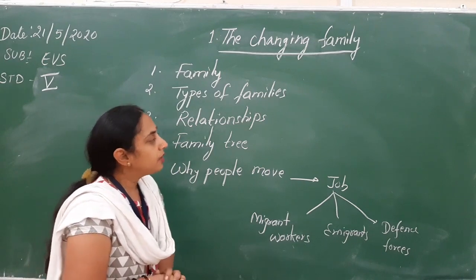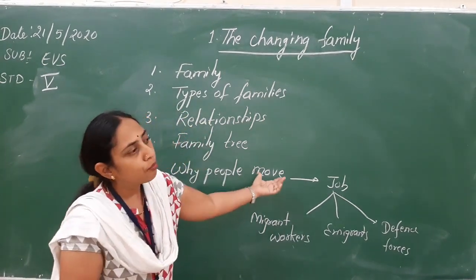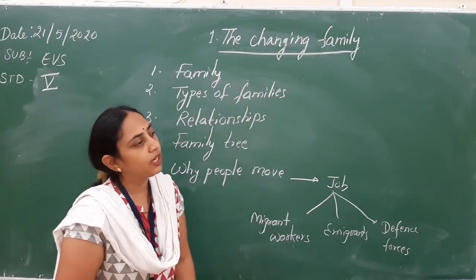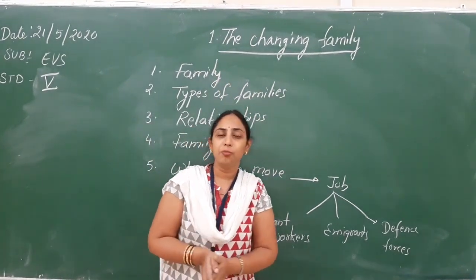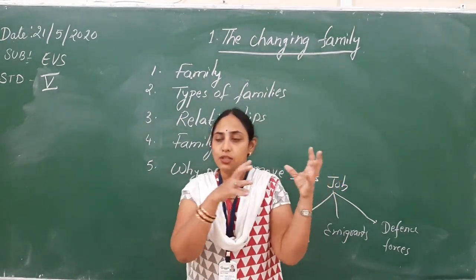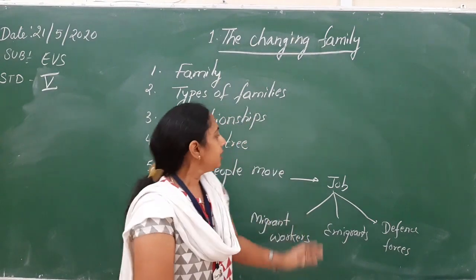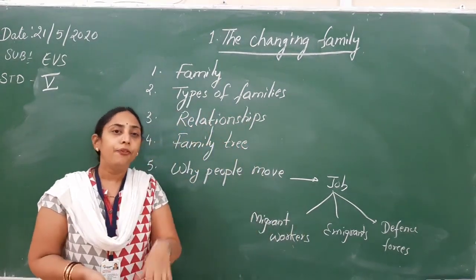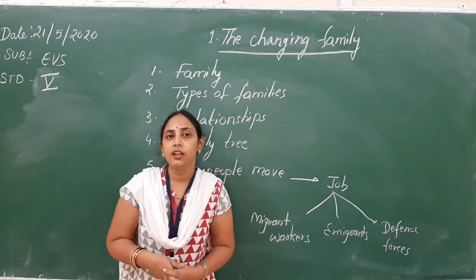Then, the main motto of the chapter: why people move, and why the family structure is changing day by day. That means why joint families are slowly converting into nuclear families. And here let me tell you again, our relatives are also called extended family.